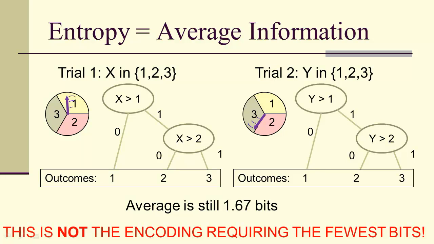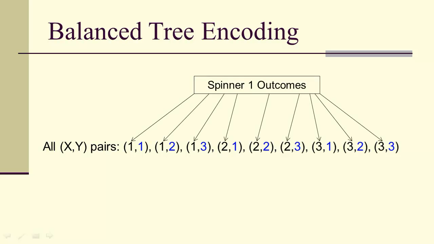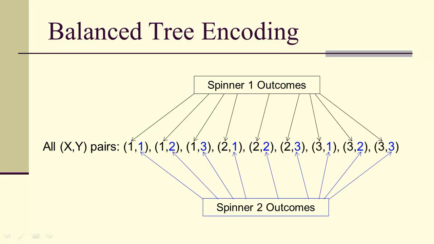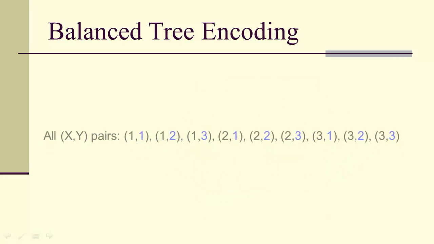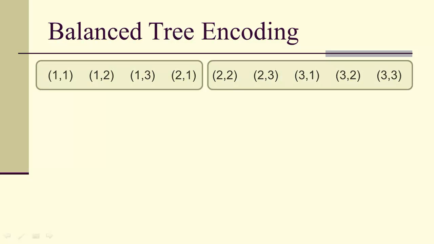Remember, information is the length of the shortest string that can represent all possible outcomes. So in order to see that there is one shorter, let's just take all the possible pairs from the 2 spinners. So spinner 1 will be first, spinner 2 second. And now let's, as best as possible, split this into 2 groups.